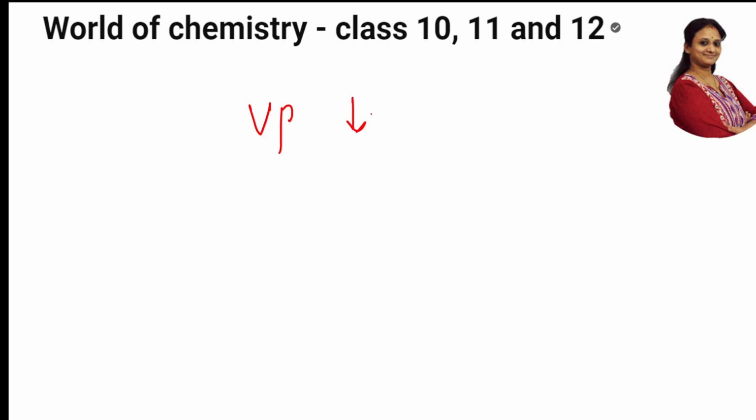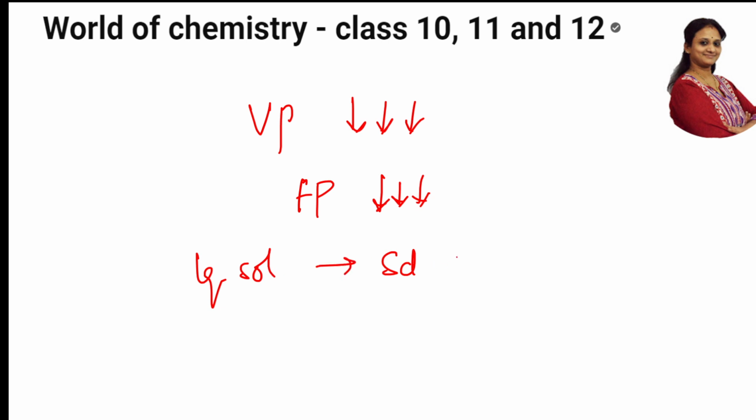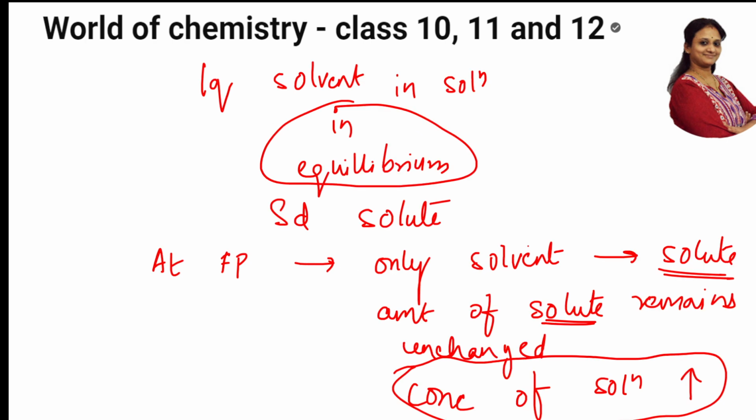Vapor pressure is decreasing means the freezing point also is decreasing. Correct? That means your liquid solvent is getting converted to solid. This is what is happening. Now go back, understand the concept, and answer this.